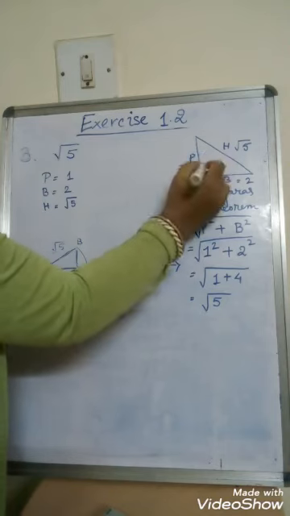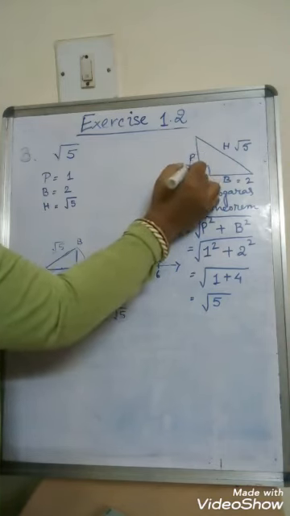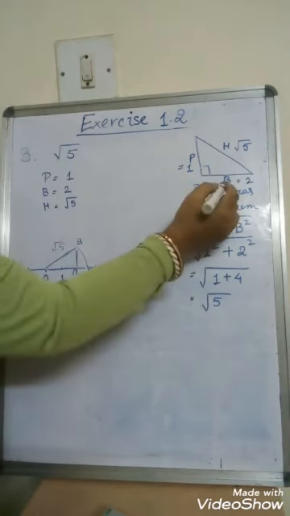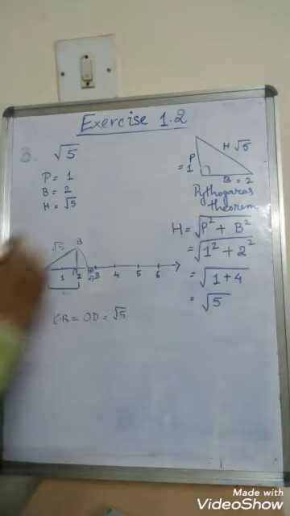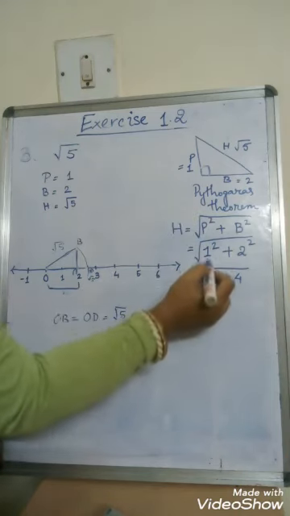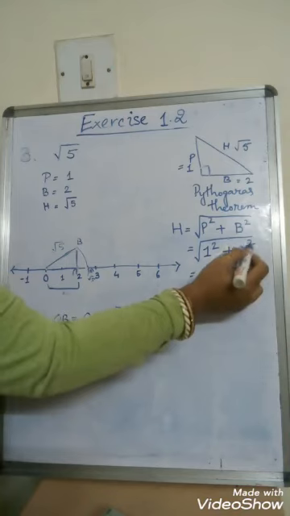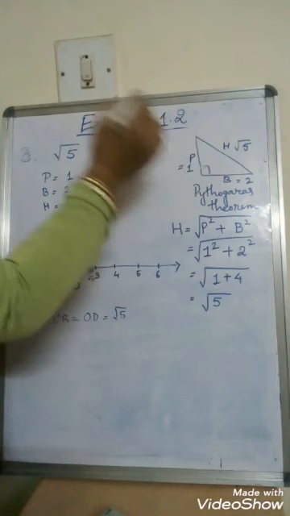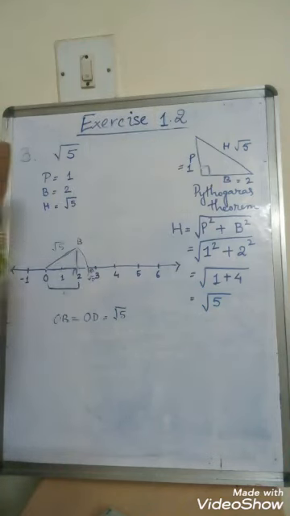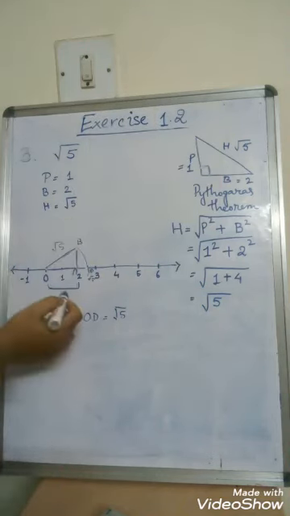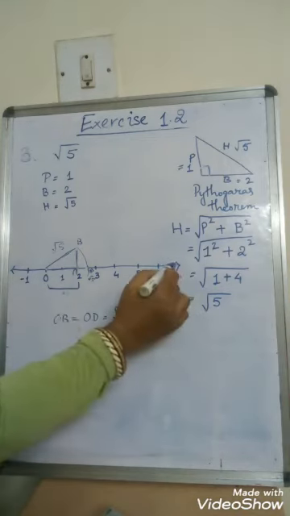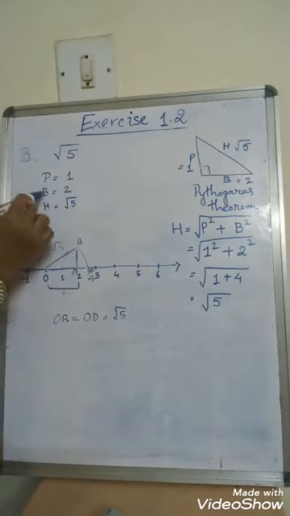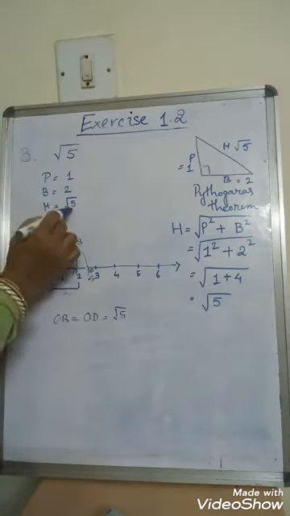Now since I have to show, so I have just taken the perpendicular side to be 1 unit. So 1 square. Base as 2 units, so 2 square, right? Now 1 square is 1 and 2 square is 4, so square root of 5. So I got here root 5. Now I got the base also, I got the perpendicular also. Okay, now I have to plot this on the number line. Now you see here, this is the number line that I have drawn. Here my perpendicular is 1, base is 2 and hypotenuse is root 5.